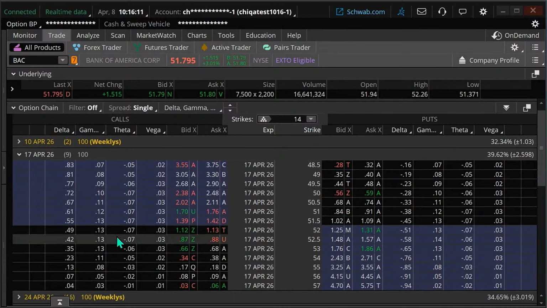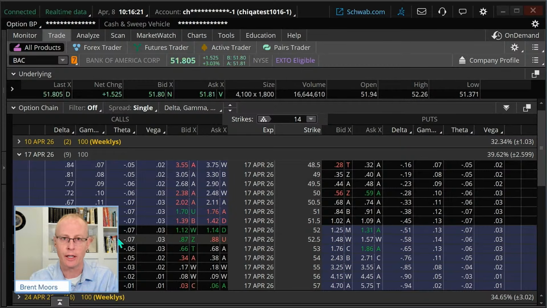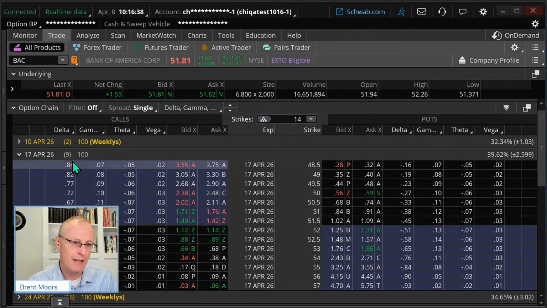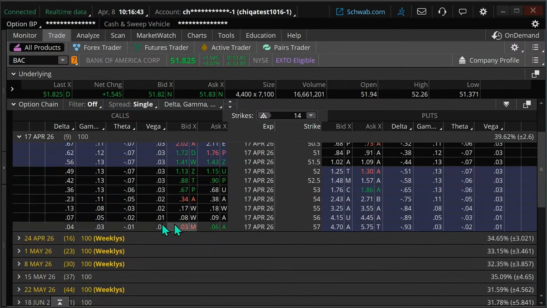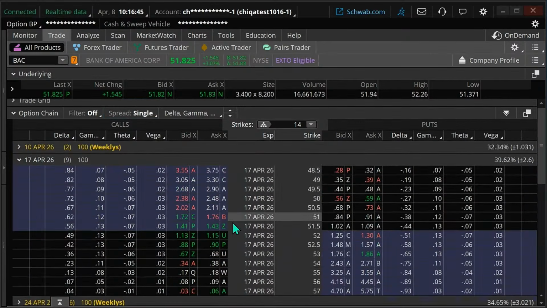Now, there may be times when you're placing a trade and the goal isn't necessarily to play a move on earnings, but it's, hey, I just want to do a call option. I want to buy a call and think the thing is going to go up over time. And we'll see some examples of this. Earnings may happen, but we're not specifically targeting earnings. In that case, we're probably not just going to go to the one just after earnings. We'll probably go sometime after that, whenever you would normally do it.